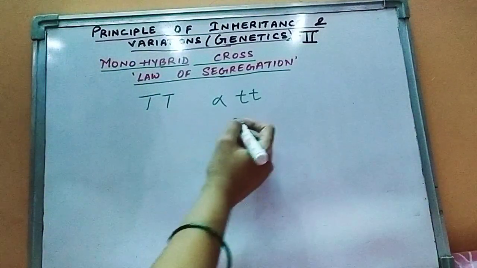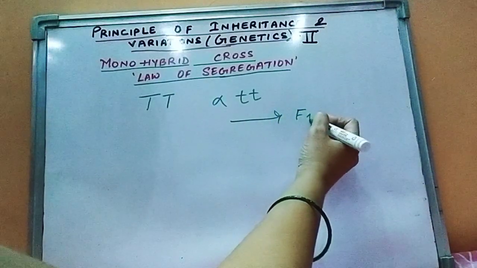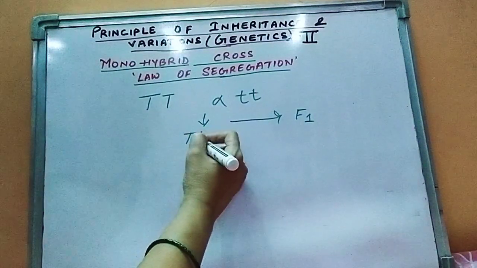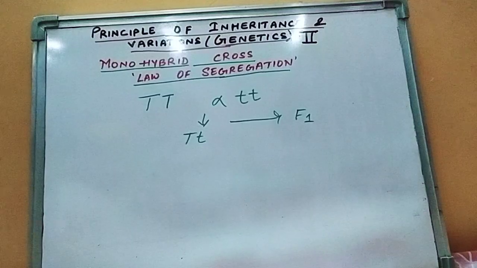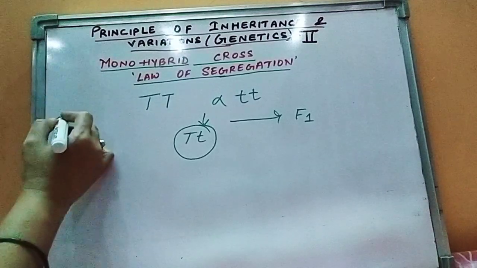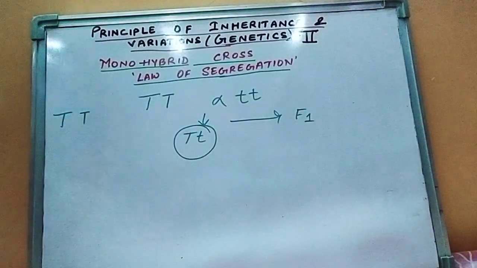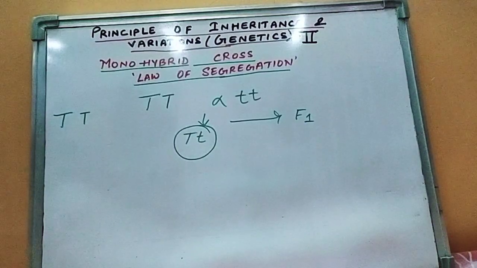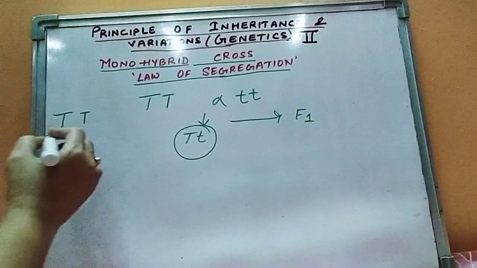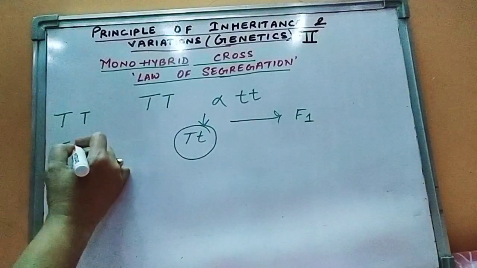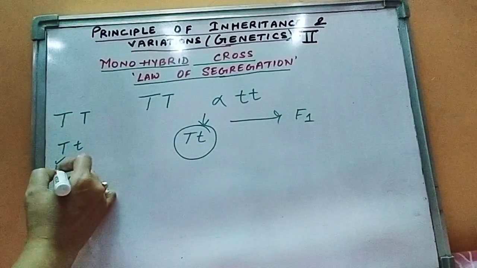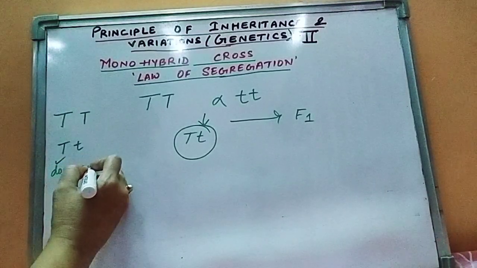So what we found in the F1 generation was that all of them were tall, but the genotype of the plant was in this way, which I told last day. When there are 2 capital T, that means both the alleles of the character are dominating in nature, whereas when there is 1 capital T and 1 small t, one is dominant and the other one is recessive.